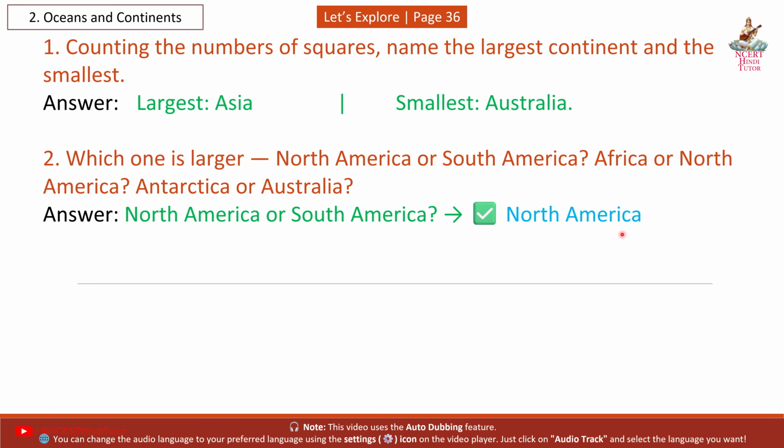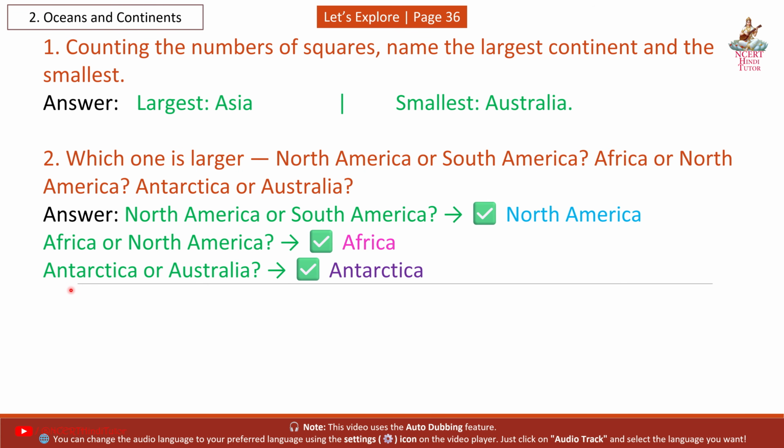North America is the largest one. Next, Africa or North America? Africa is the largest one. Next, Antarctica or Australia? Antarctica is the largest one.